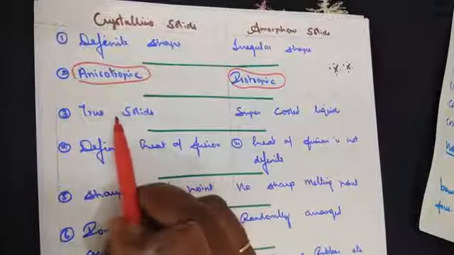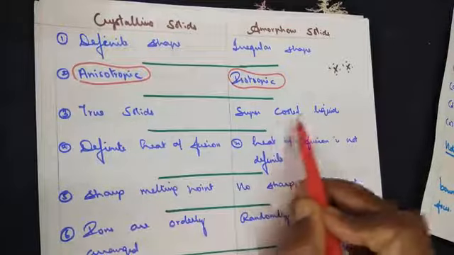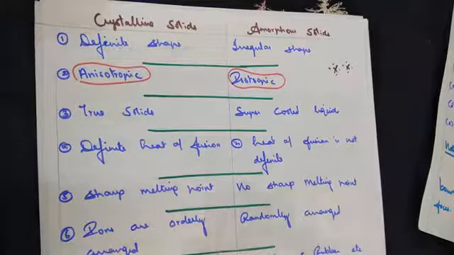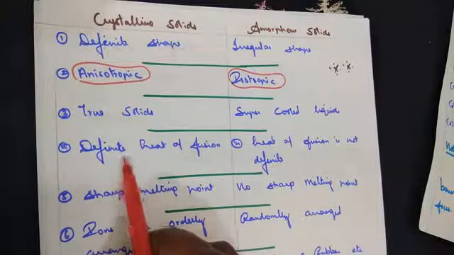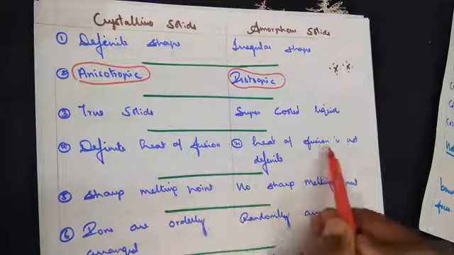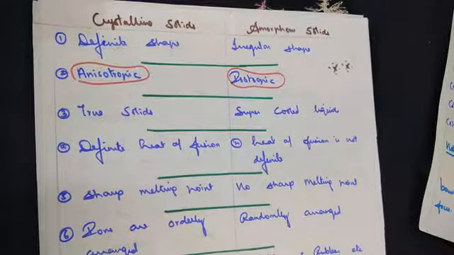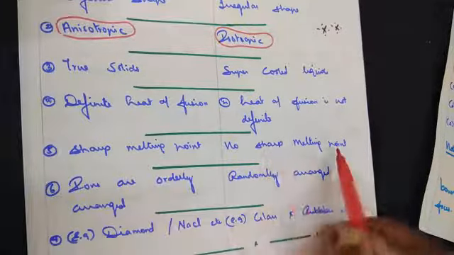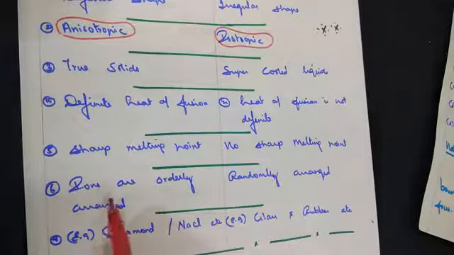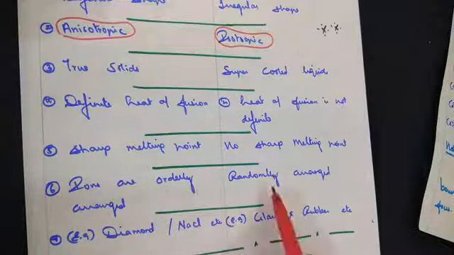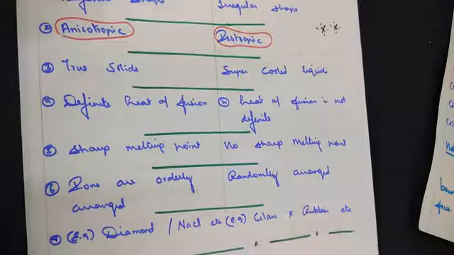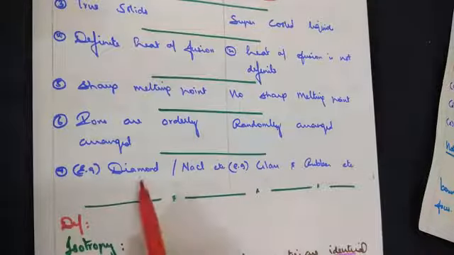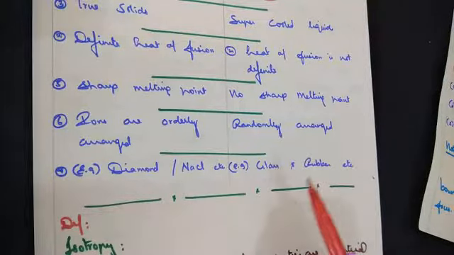Third point of difference, crystalline is a true solid, amorphous is a supercooled liquid. Point number 4, crystalline has a definite heat of fusion, whereas for amorphous the heat of fusion is not definite. The next point, crystalline has a sharp melting point and amorphous has no sharp melting point. Ions are orderly arranged in crystalline, as I told you earlier, whereas here ions are randomly arranged. Example, diamond or sodium chloride for crystalline, anything that you can write. For amorphous it can be glass, rubber, etc.